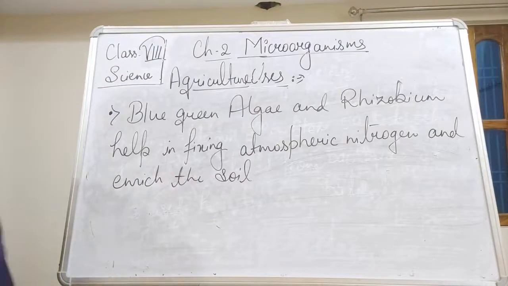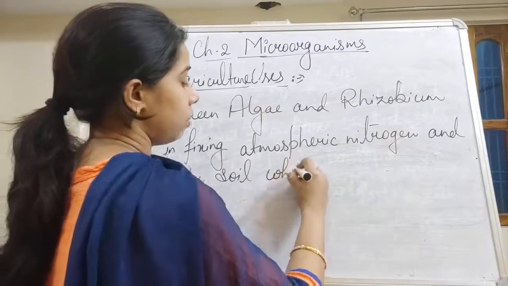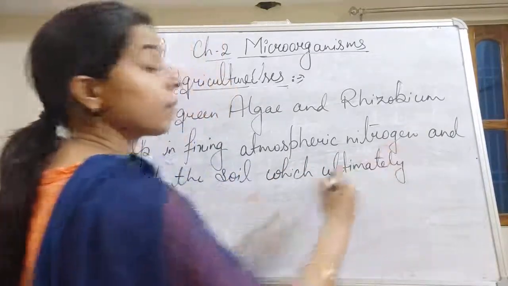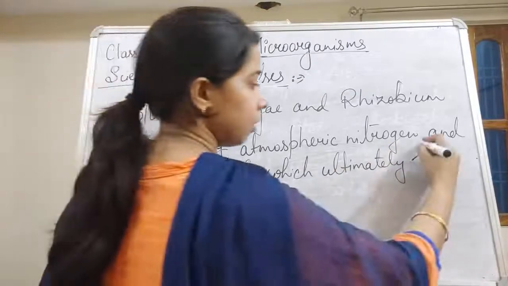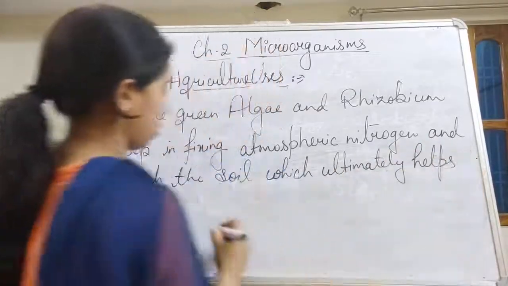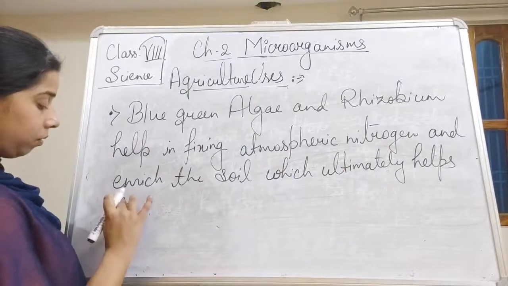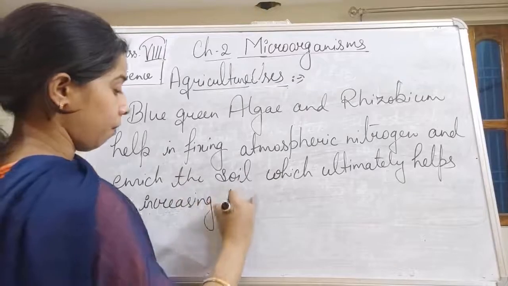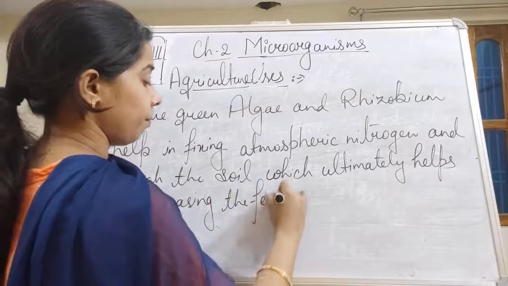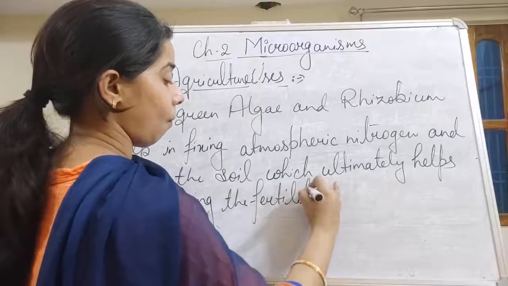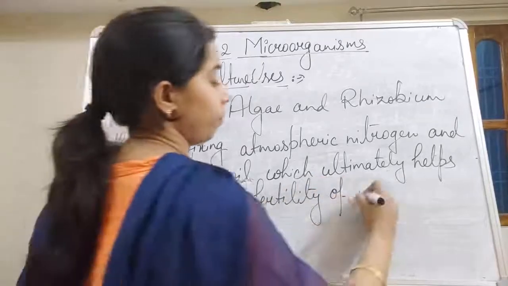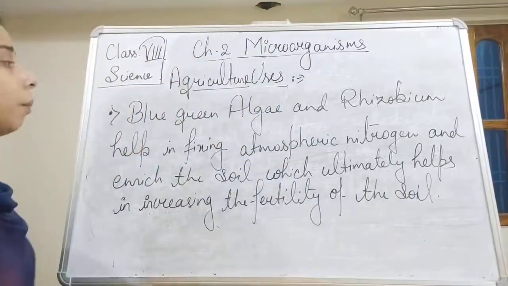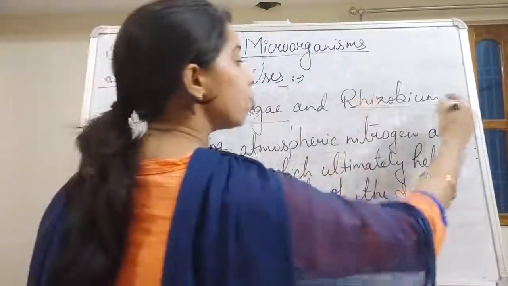This helps in increasing the fertility of the soil. So basically blue-green algae is there and rhizobium.